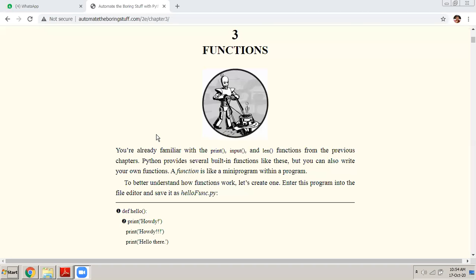We have studied functions in all the programming languages in the past. In C programming language also we have the concept of functions. Then in C++ also we have the concept of functions. Okay, almost all programming languages have this concept of functions. It is a very useful technique, a very useful facility available in any programming language. In Python also, the concept of functions is the same. Okay, it is not different. We write a set of statements separately, and then whenever we need to execute those set of statements, we just call the function name, and the body of the function, the set of statements, will get executed.